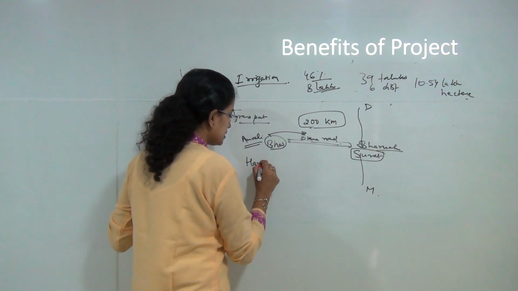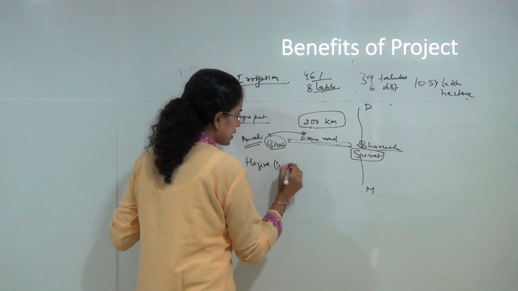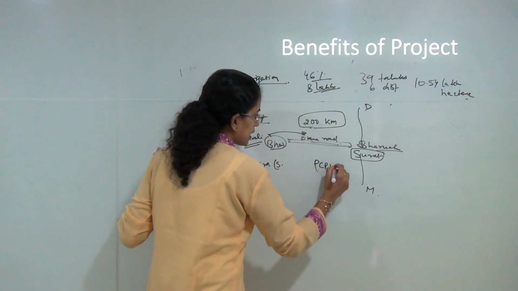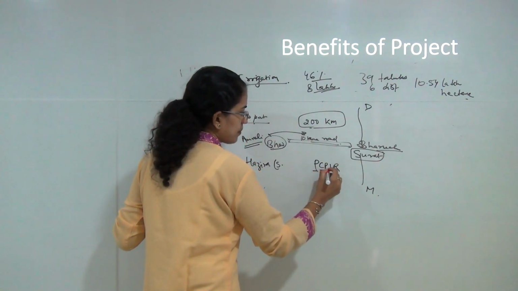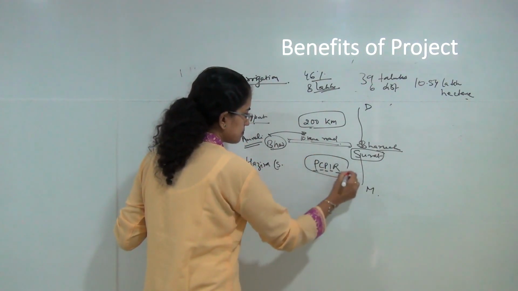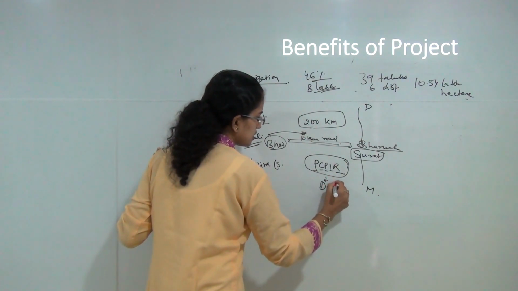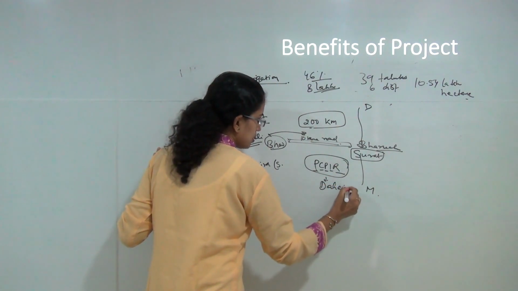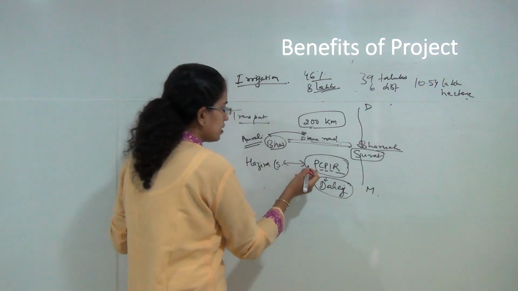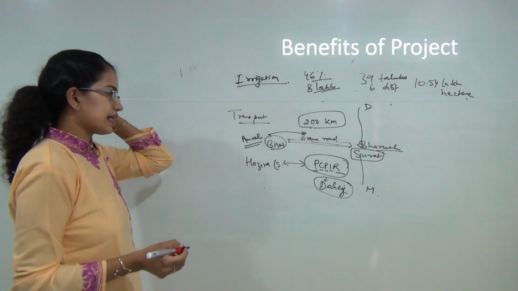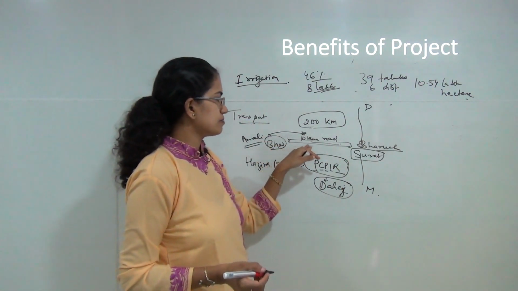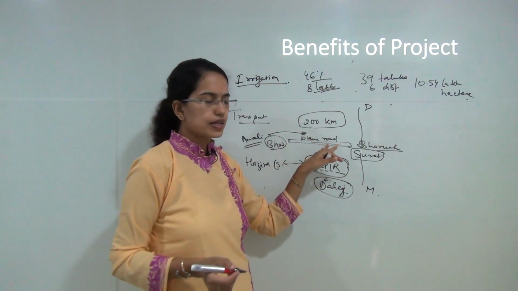You would have Hazira near Surat connected to the PCPIR, that is the petrochemical investment region near Dahej in Bharuch. So you would have a connection of the petrochemical belt, and again a well defined road network.